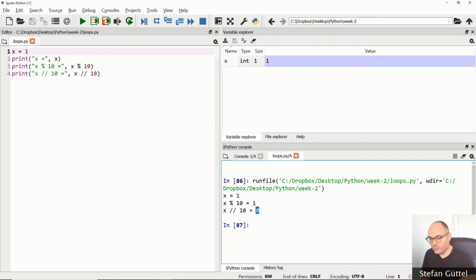Now, how do we compute the sum of all the digits? We certainly want to use a loop for that, because we don't want to do this manually, one digit after the other. So what type of loop should we use, a for loop or a while loop? Do we know exactly in advance how many iterations we want to do? No, because the number x could have 3 digits, it could have 6 digits or 8, right?